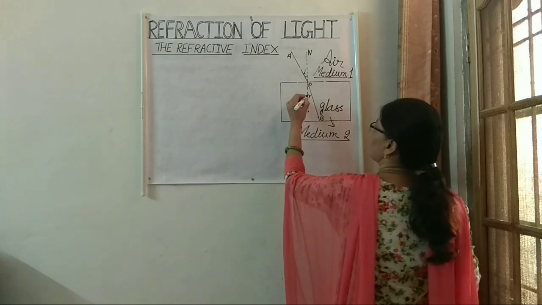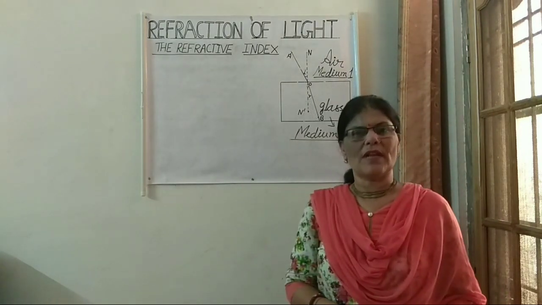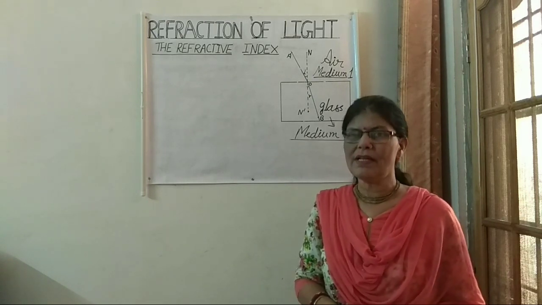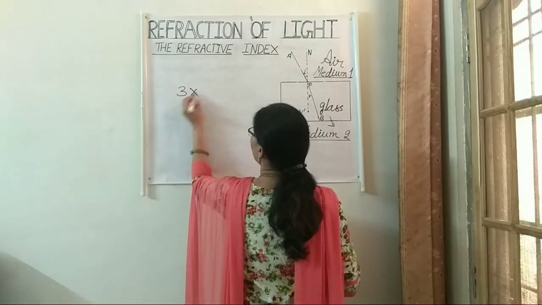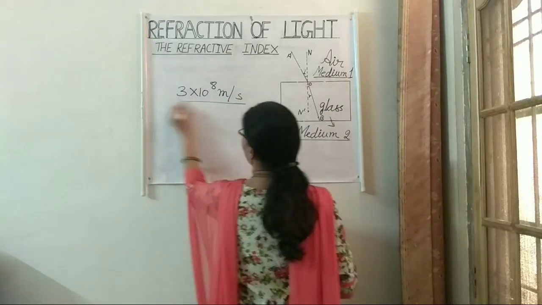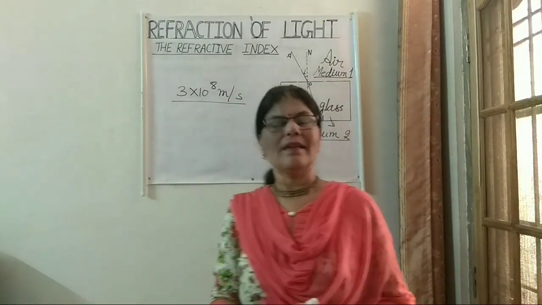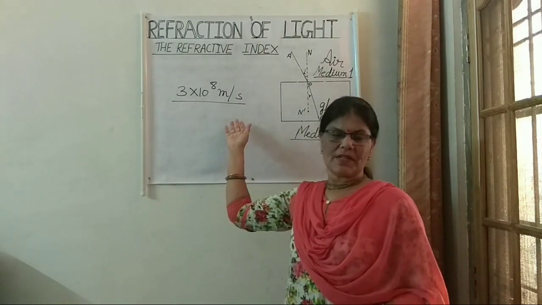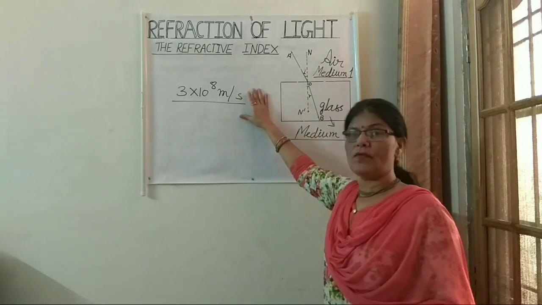In the last video, I told you that the speed of light is maximum in vacuum, that is 3 into 10 to the power 8 meters per second. This speed is marginally less in air, but we consider 3 into 10 to the power 8 meters per second in air also. So this speed is maximum in air or vacuum.